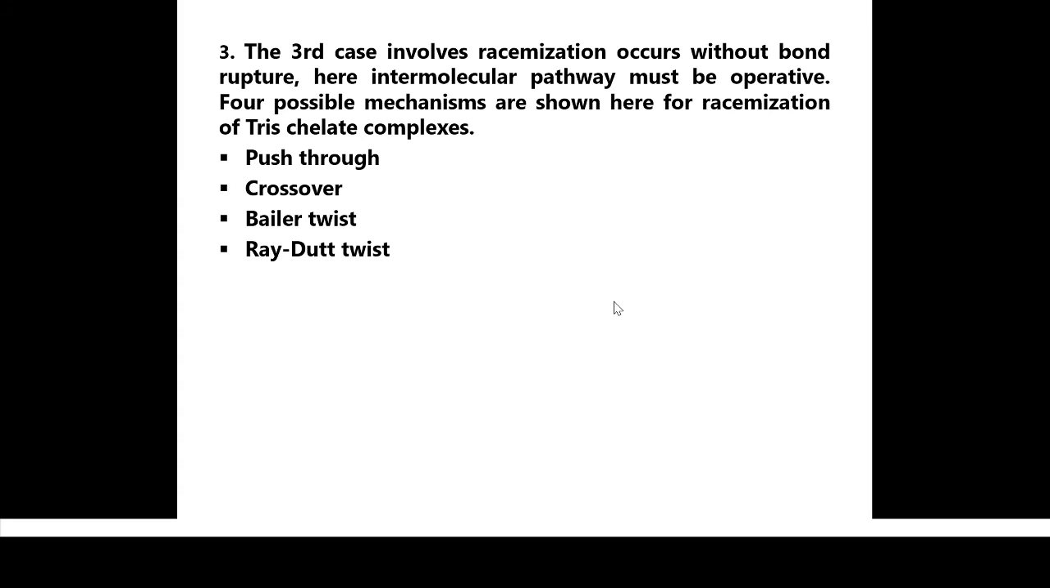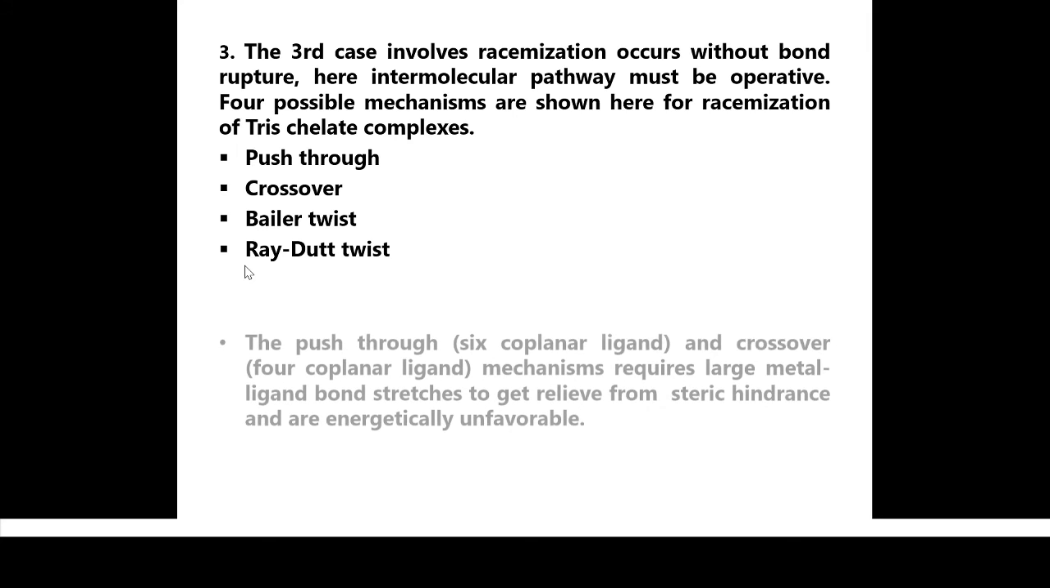This case is an important one. The third case involves racemization occurring without bond rupture. Here, an intramolecular pathway must be operative. There are 4 possible mechanisms in the case of racemization of tris-chelate complexes. First is push through, second one is crossover, third one is Bailar twist, and last one is Ray-Dutt twist.